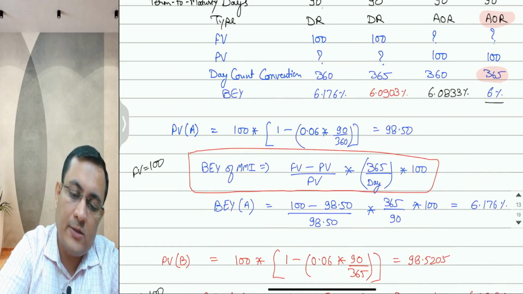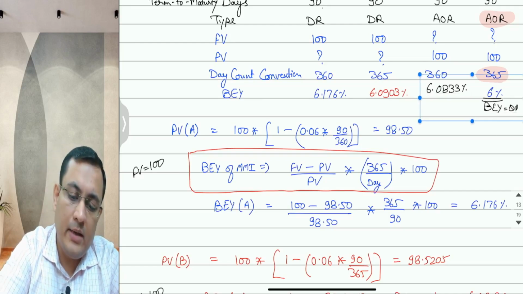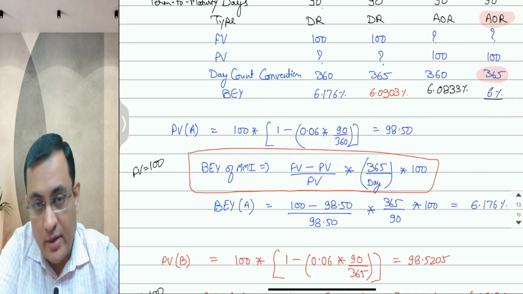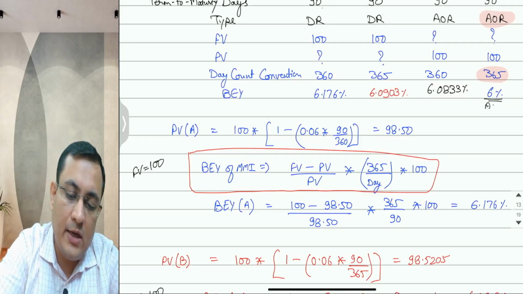6.0833%. This is already BEY. Already BEY equals quoted rate, QR. Why? BEY is already equal to the quoted rate, the reason being that it is already on AOR rate basis. Quoted rate is based on AOR and 365. So in this case, AOR is equal to your BEY.